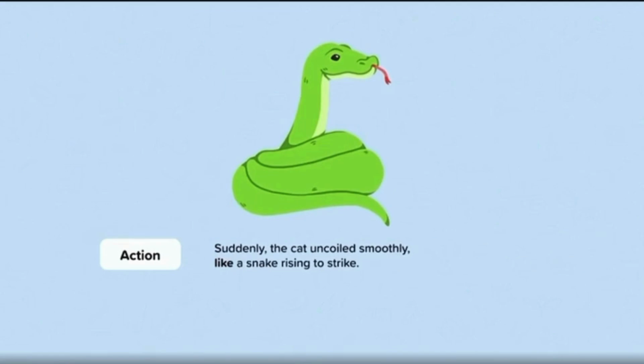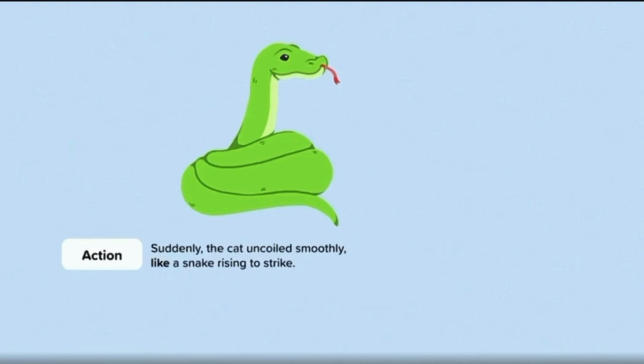Obviously, you don't just have to use similes to describe the 5 senses. For example, you can also use similes to describe actions. We could describe the cat using this simile. Suddenly, the cat uncoiled smoothly, like a snake rising to strike. The comparison to a snake might suggest the cat is angry, intimidating, and threatening.